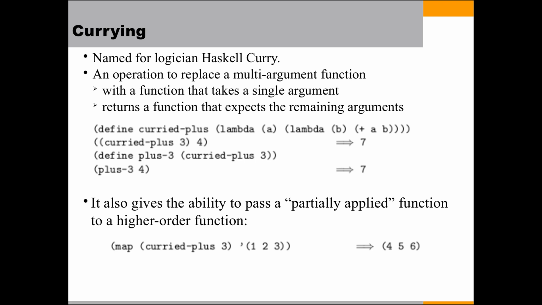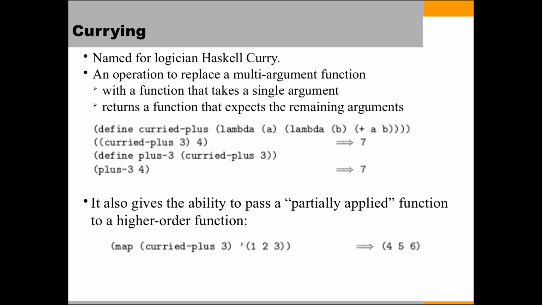Here a curried plus function is defined. It takes lambda a as the first argument and then lambda b as the next argument. When curried plus of 3, 4 is called, it first takes 3 and then executes another function, then takes the value 4.